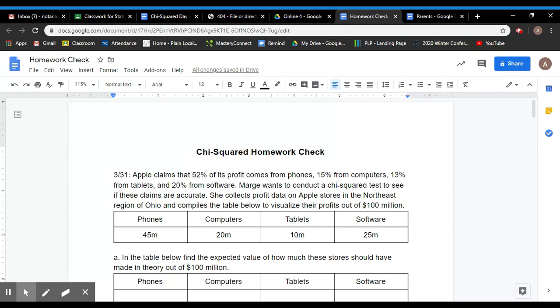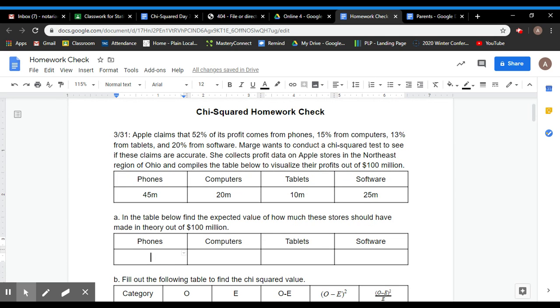This one is talking about how Apple claims that 52% of its profit comes from phones, 15% from computers, 13% from tablets, 20% from software. We want to conduct a chi-square test to see if these claims are accurate. So she collects profit data from Apple stores in Northeast Ohio and compiles their sales. So this first table right here is the observed data that we have, okay? So we have $45 million for phones, 20 million for computers, 10 million for tablets, 25 for software.